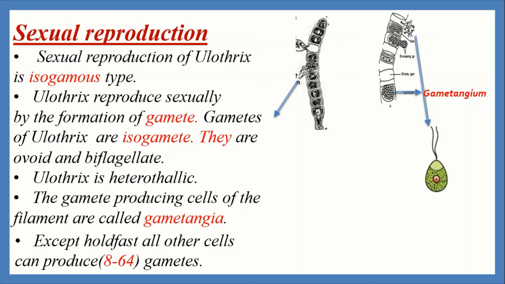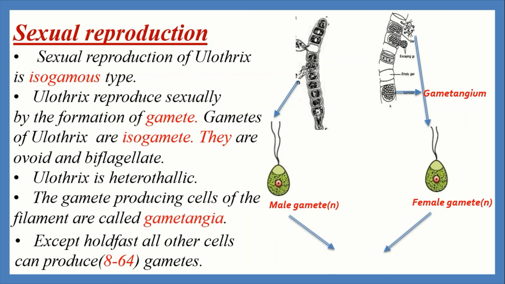When 2 different gametes come together and fuse, they form a quadriflagellated zygote. After some time it rests on the bottom of the pond. At the same time, its 4 flagella disintegrate and a wall is formed surrounding it. It is called the zygospore.